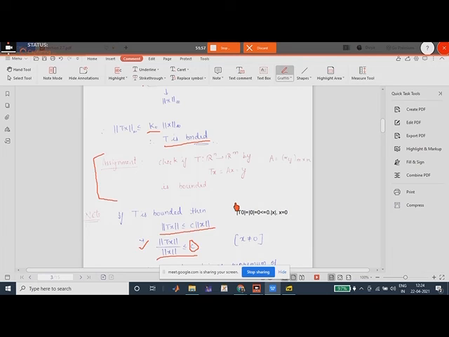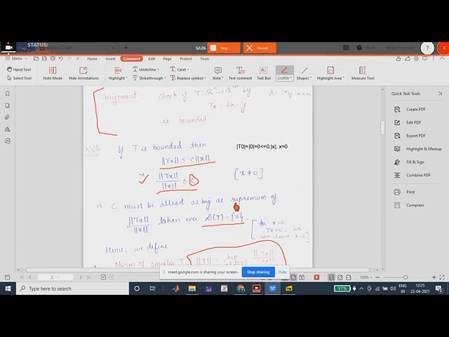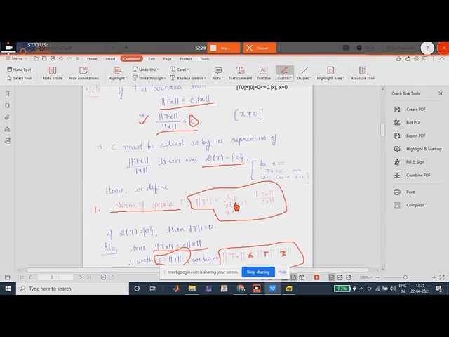Norm space होना चाहिए. Norm space होना चाहिए. Any other doubt? So you try to do this question, this is the assignment, that this matrix operator Tx equals Ax is bounded. If there is any doubt, we can discuss in the tute.